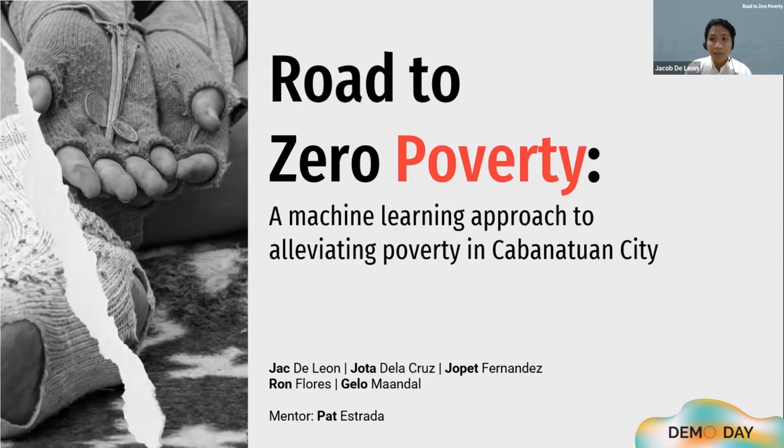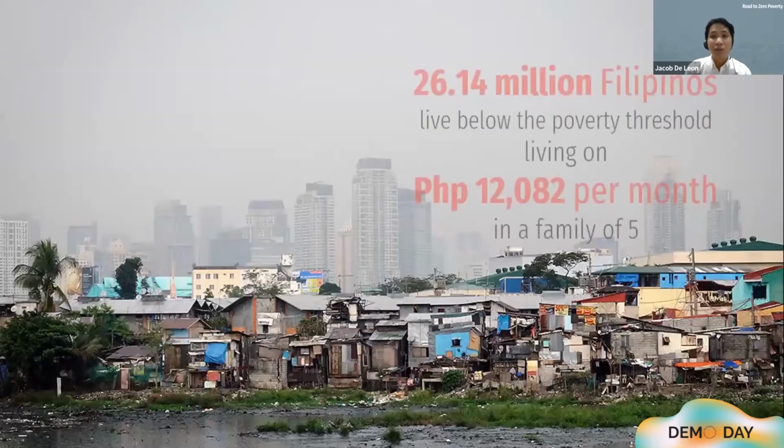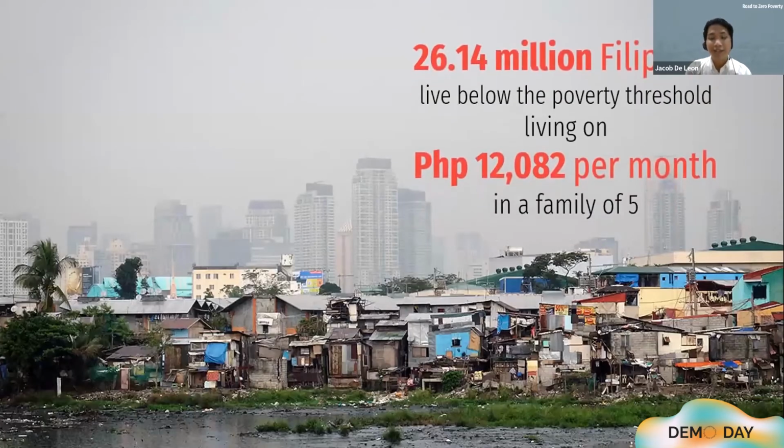So in 2021, the PSA reported over 26 million Filipinos living below the poverty threshold. That is living on a salary of 12,000 pesos a month in a family of five. And this is actually much worse compared to the 2018 census data.